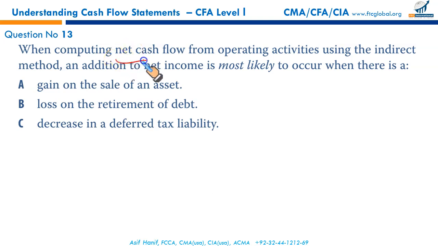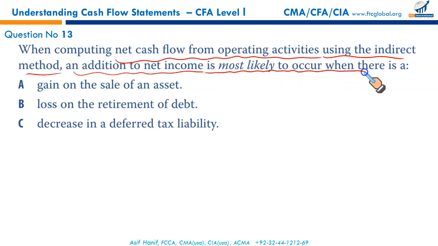When computing net cash flow from operating activities using the indirect method, an addition to the net income is most likely to occur when there is what? A gain on sale of an asset. We discussed in the format it is deducted. Gain on sale of an asset is deducted, and the full gross amount we receive for disposal is shown as a cash flow from investing activities.